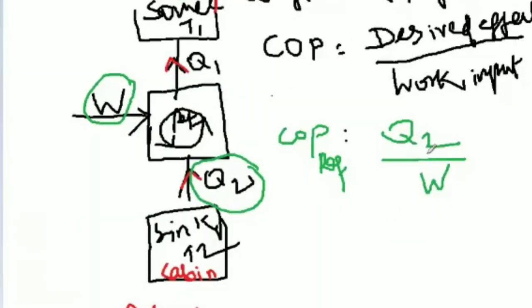COP is Q2 divided by W. Now Q2 divided by W plus 1.